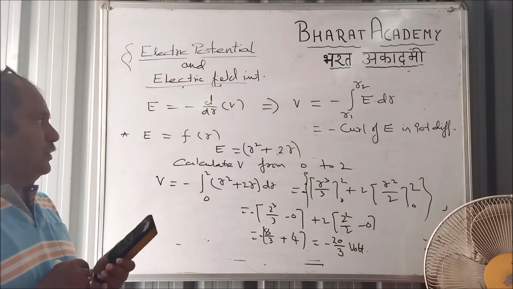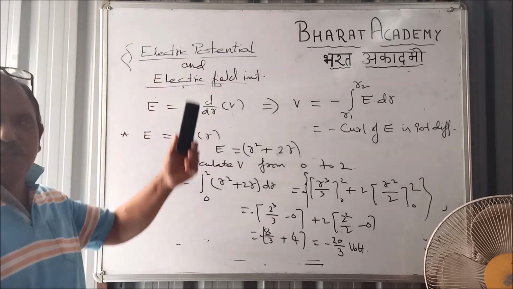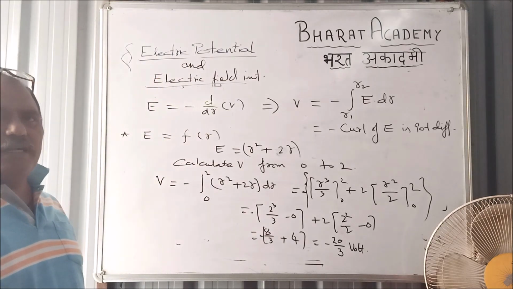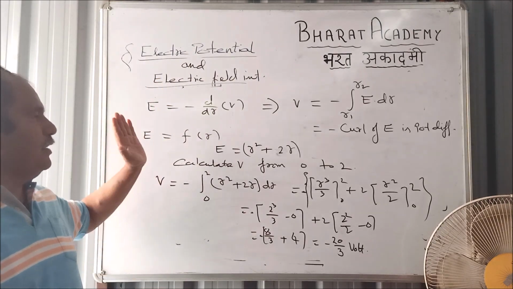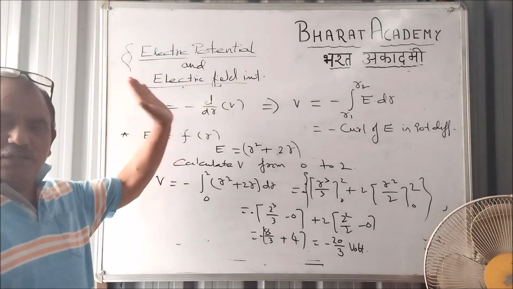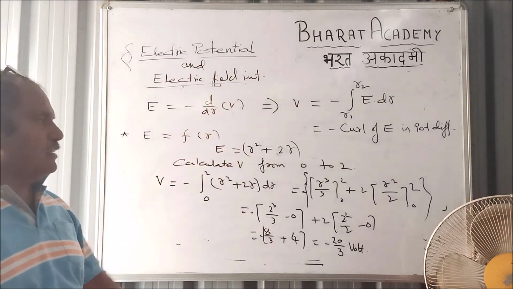If it is given in a uniform electric field, we can simply use the formula E equal to V by D, or V is equal to E into D. But if E and V are functions of R, then we can use this mathematical method.